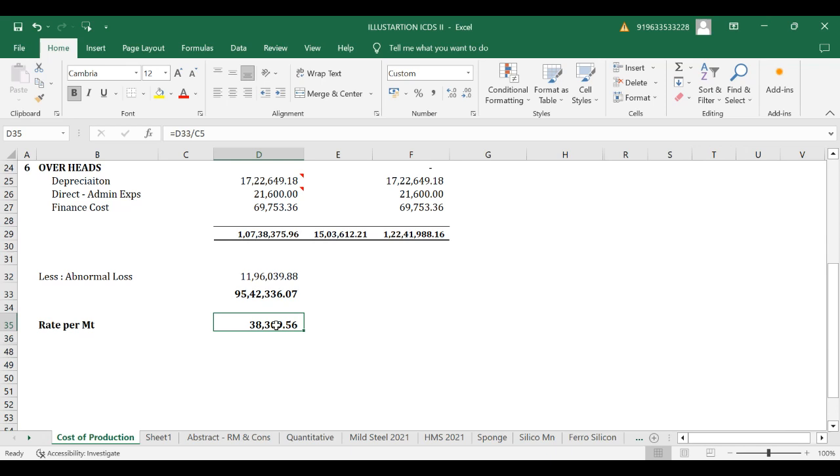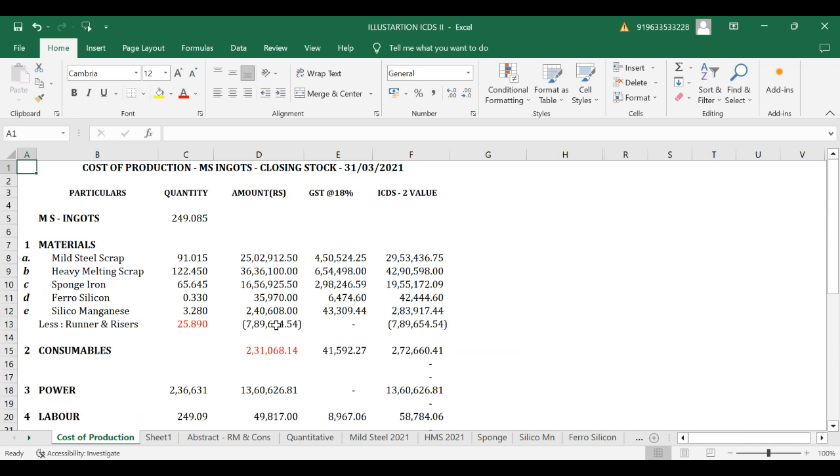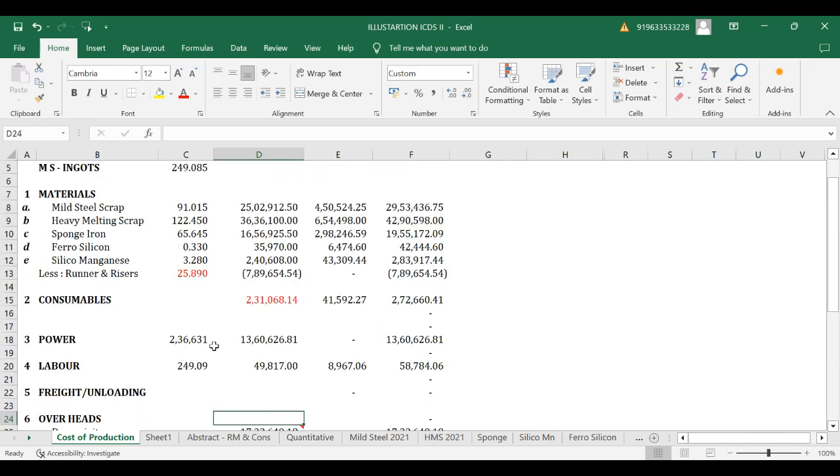A normal simple example that has been illustrated here. Any doubts in this case, definitely feel free to ask. So a small thing that I want to assure is, you should know as a valuer what type of industry it is. On the basis of industry, how the process is being done, how that manufacturing process is being carried out, you should know stage by stage. Then only you would get the idea to value those inventories.